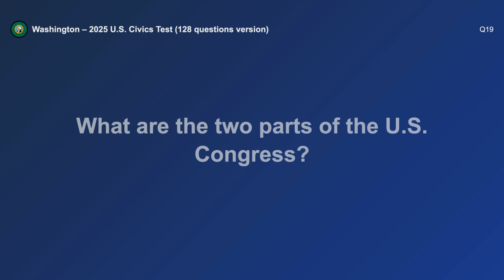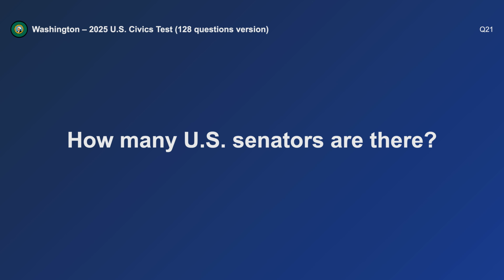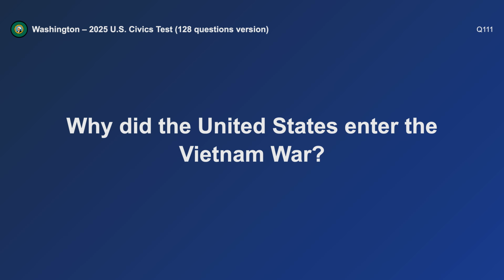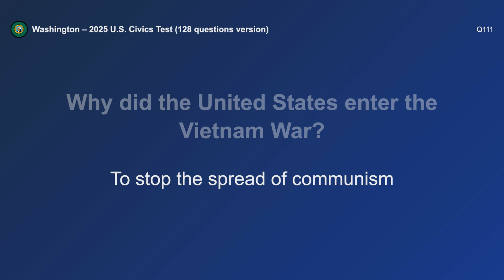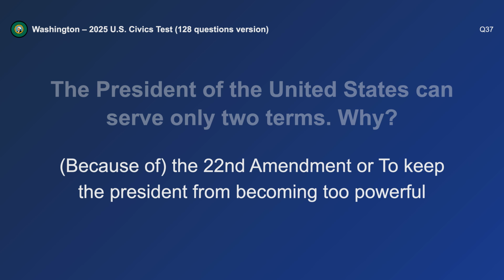What are the 2 parts of the U.S. Congress? The Senate and House. How many U.S. senators are there? 100. Why did the United States enter the Vietnam War? To stop the spread of communism. The President of the United States can serve only 2 terms. Why? To keep the President from becoming too powerful.